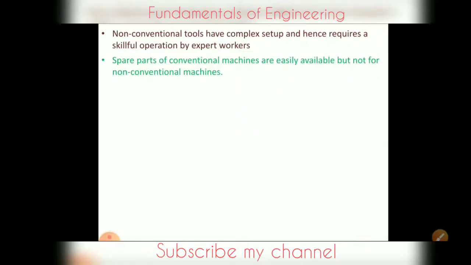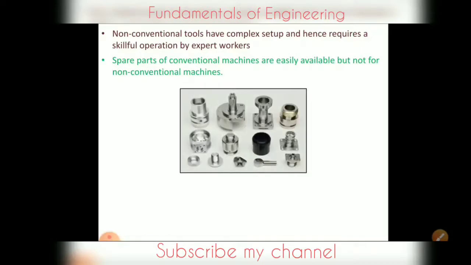And spare parts of conventional machines are easily available, but not for non-conventional machining. So these are the parts for a CNC machine. These can be easily available in the market, and if some parts are damaged due to application while doing the machining, then we can maintain it easily. But in non-conventional machining, we are designing for a specific purpose, so we have to again manufacture those tools or any other parts which are damaged. So these spare parts are difficult to get.